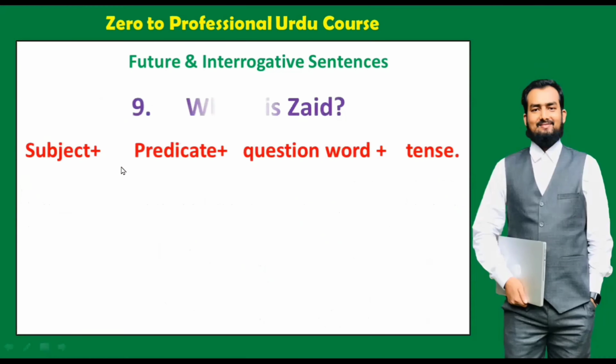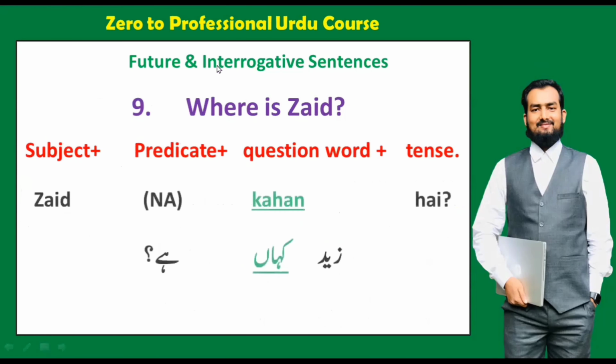Okay, and the next sentence is where is Zaid. So here we will say Zaid kahan hai. You can see here this sentence is interrogative: subject, predicate, question word, tense. So Zaid, this is the subject. There is no predicate, that is why we do not say it here.